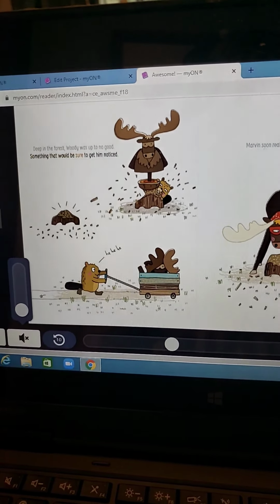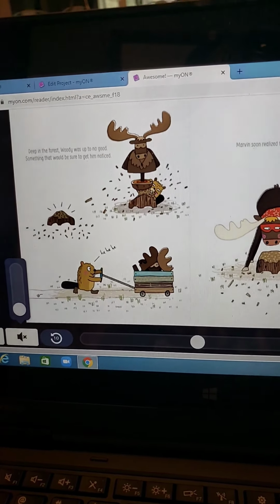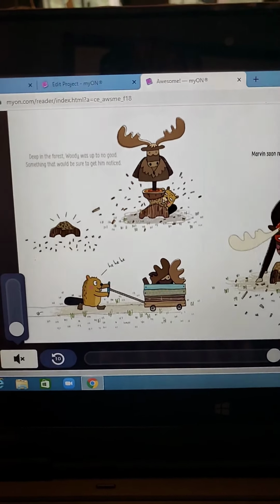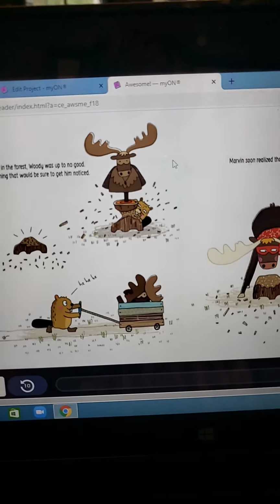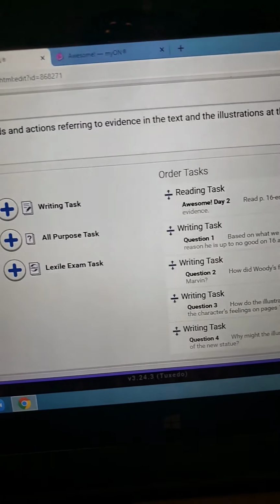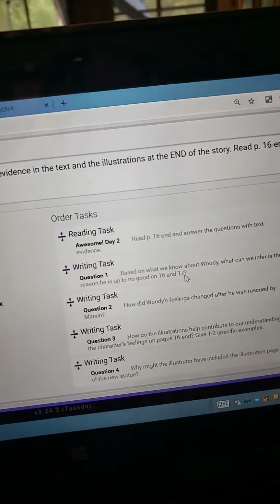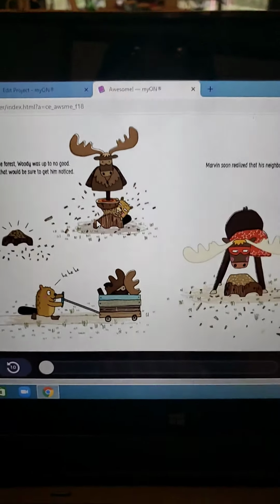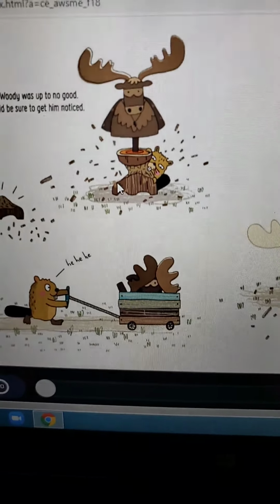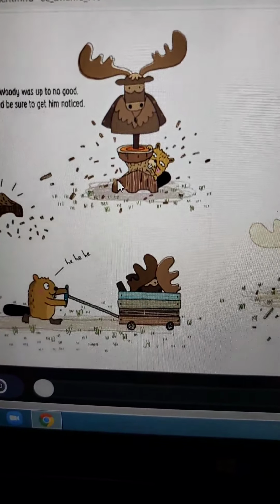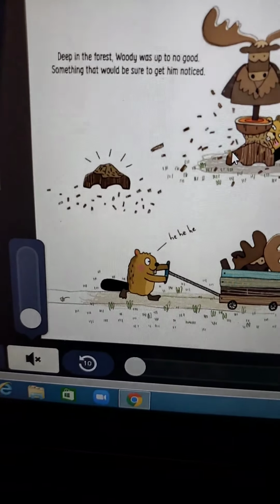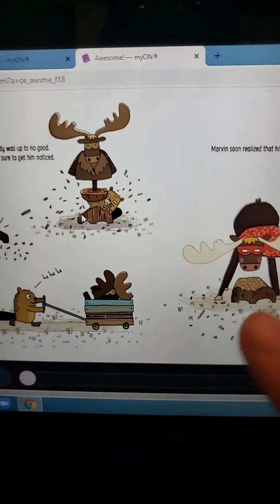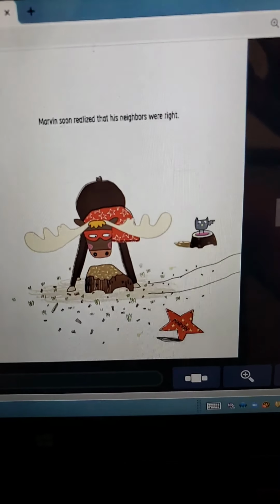Deep in the forest, Woody was up to no good. Something that would be sure to get him noticed. So the question is, what can we infer on these pages? What can we infer is the reason why he's up to no good? Well, let's look at what he's doing in the pictures first. Look at the statue of his friend. He is gnawing it off, chewing it off, breaking it into pieces. He's like, hee hee hee, and he's wheeling it off.